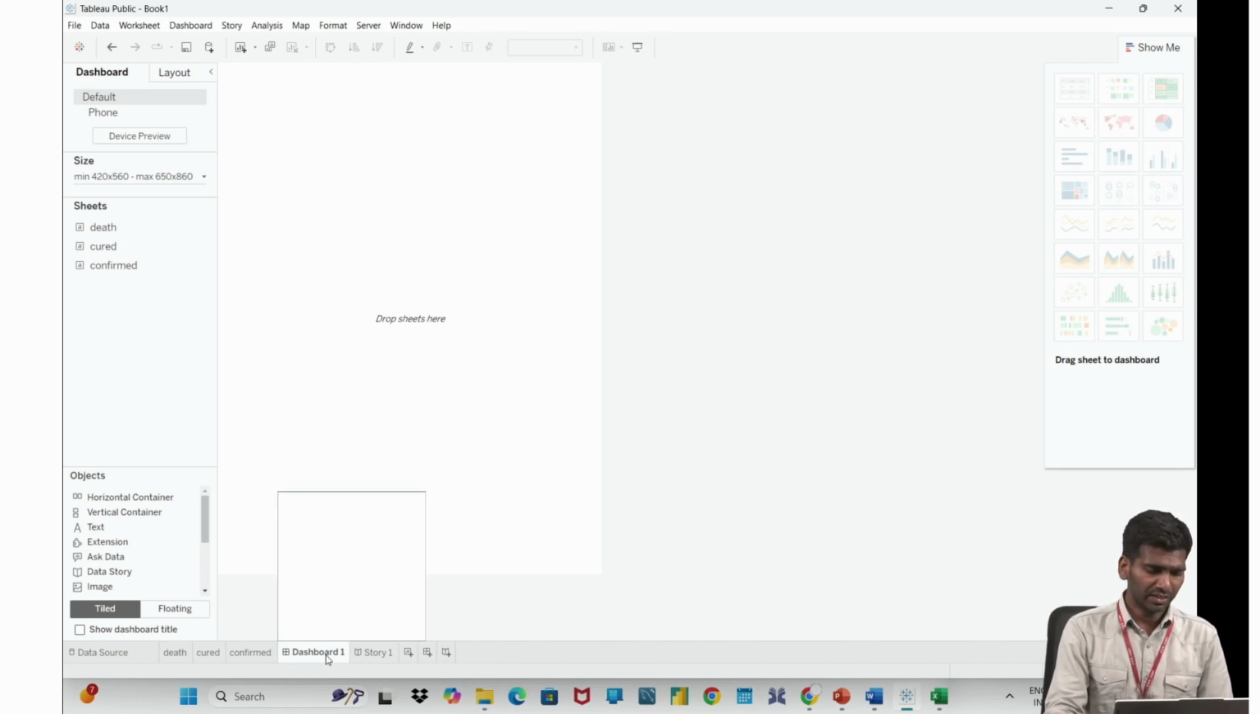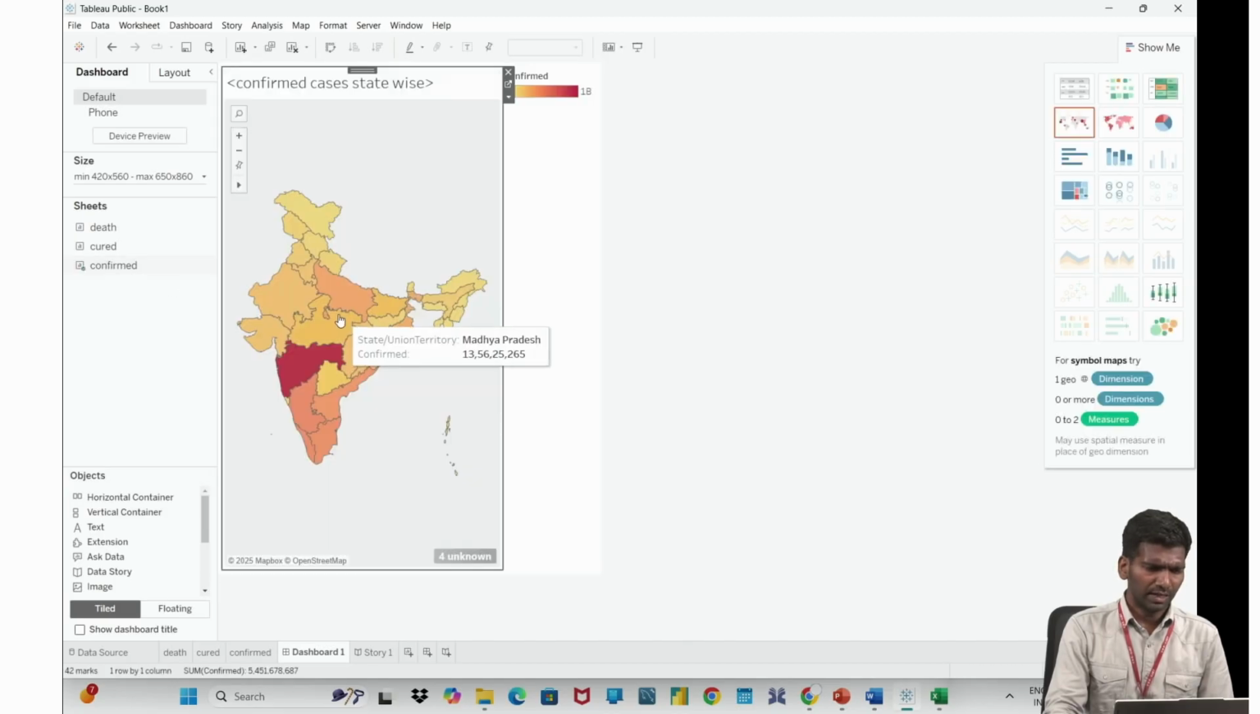Right now I have created one dashboard and one story. In this dashboard, all the sheets will be appearing here. What are the sheets that are there will be appearing here. Now I will drag and drop here. Then I'll arrange it. I can arrange them also.